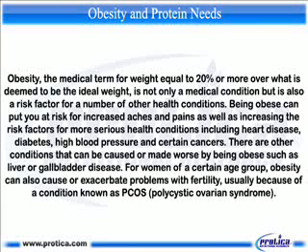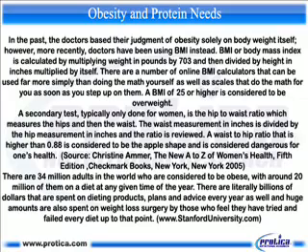For women of a certain age group, obesity can also cause or exacerbate problems with fertility, usually because of a condition known as PCOS, polycystic ovarian syndrome. In the past, the doctors based their judgment of obesity solely on body weight itself. However, more recently, doctors have been using BMI instead.